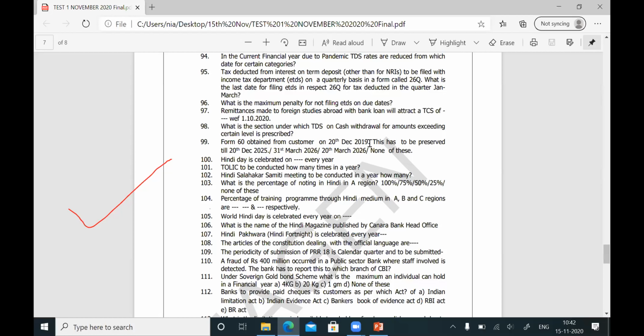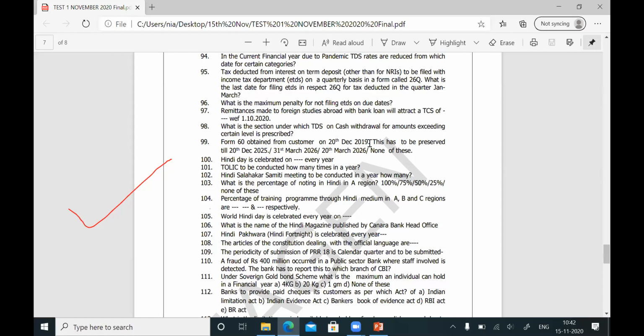So the financial year is ending 31st March 2020. So Form 60 obtained from the customer is to be preserved for a period of 6 years from the end of the financial year in which it is obtained. That means from 31st March 2020, you have to maintain for 6 years.